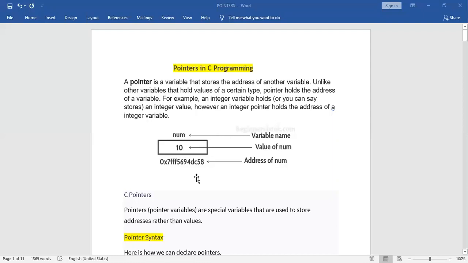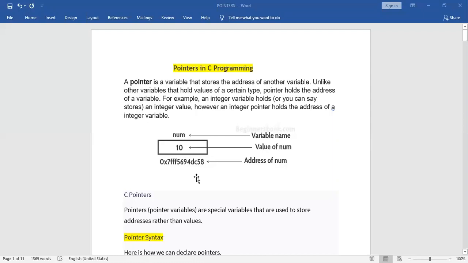Pointer is a very important topic. A pointer is a variable that stores the address of another variable, unlike other variables that hold a value of a certain type. A pointer holds the address of a variable, not the value of a variable.